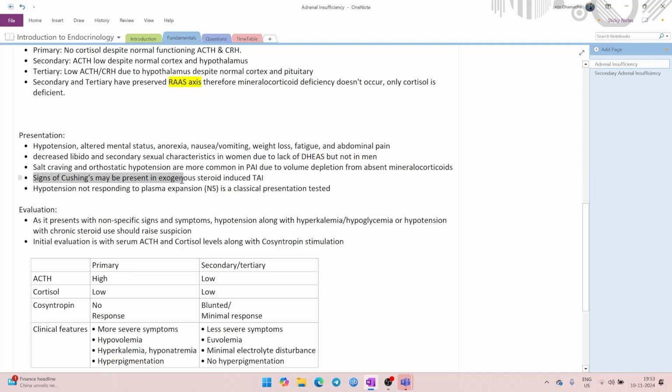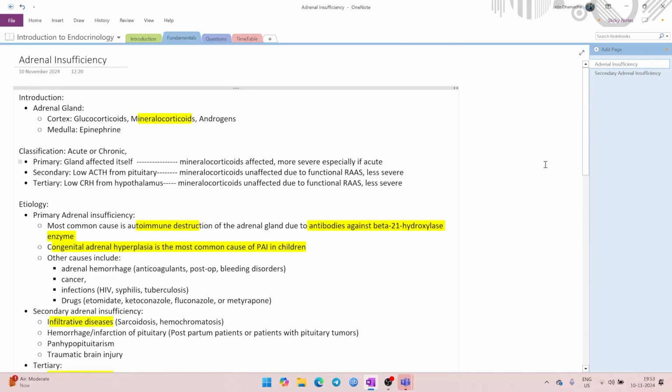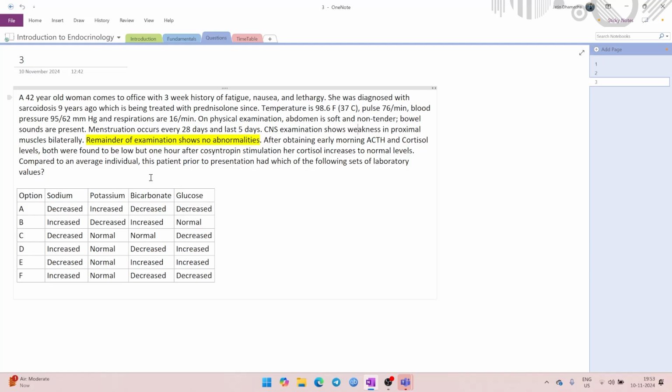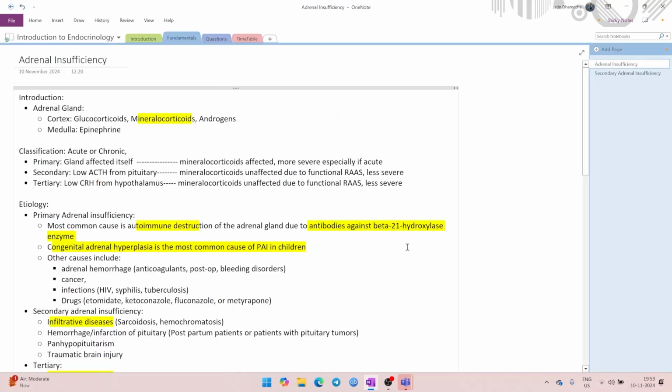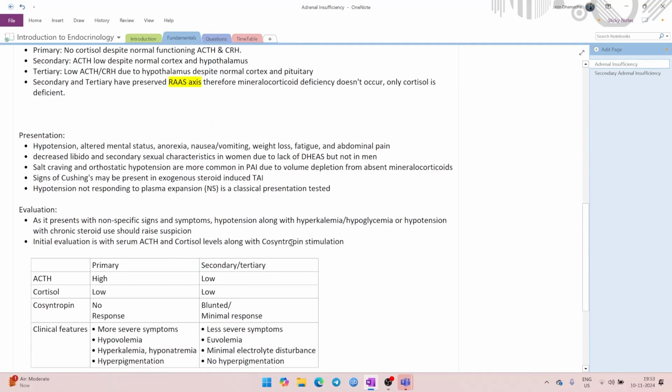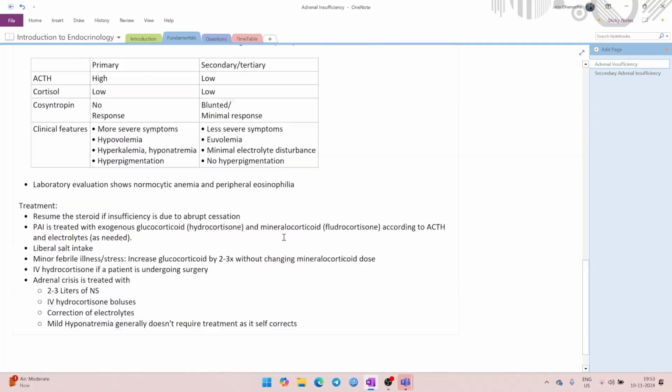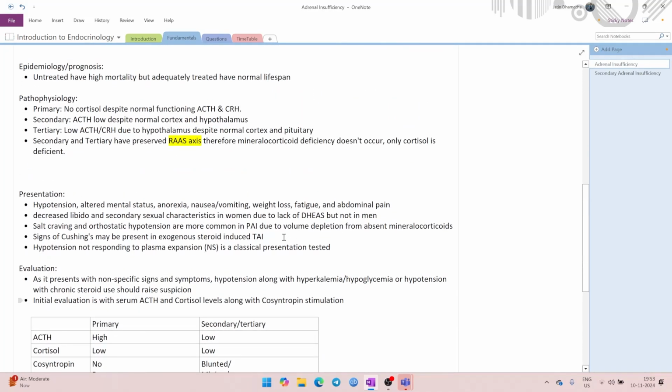Now, signs of Cushing's may also be present in steroid-induced tertiary adrenal insufficiency. So what am I trying to say with this? We saw in this question that there were signs of proximal muscle weakness, right? Proximal muscle weakness is one adverse effect of chronic steroid use. So, if some patient has been using steroids for a long time, they will start developing the symptoms of that steroid excess.